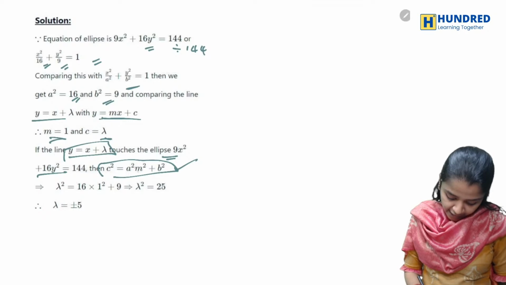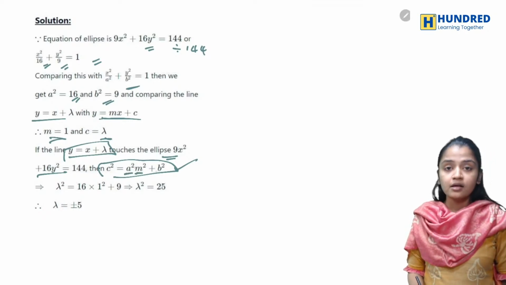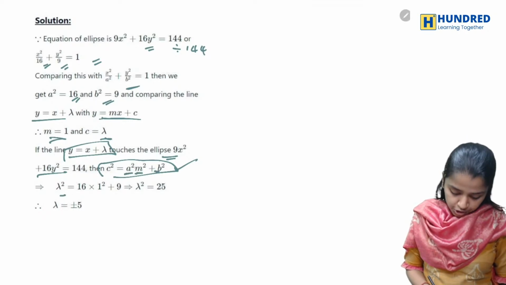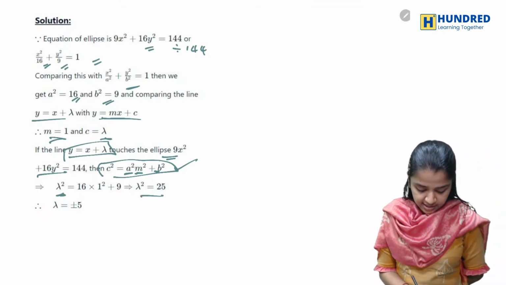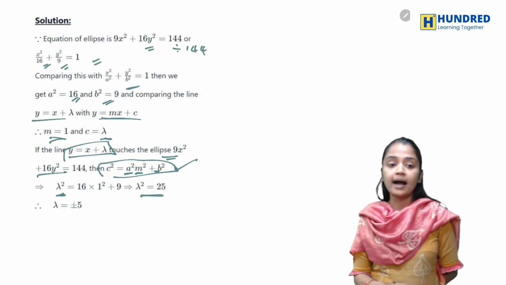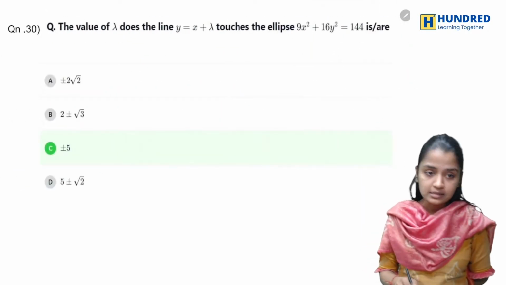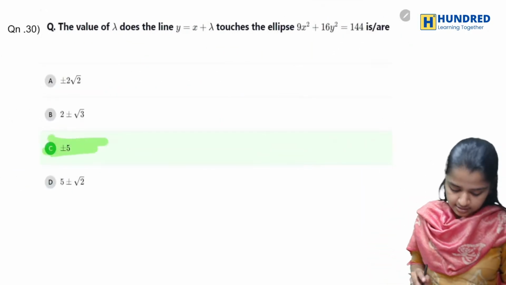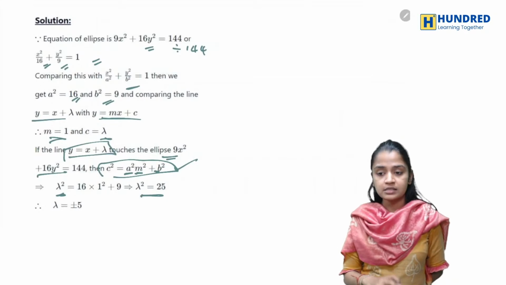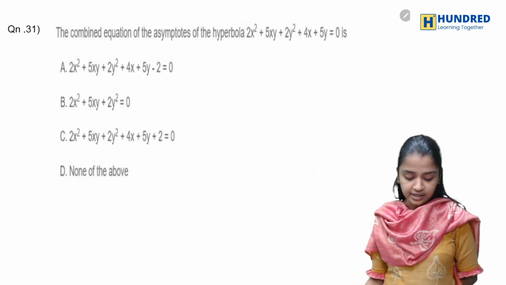So here I have my a, my b, my m, and c is your lambda. When I substitute and finally get it, my lambda will be plus or minus 5. So that is my answer. Okay, now let's go to the next one.